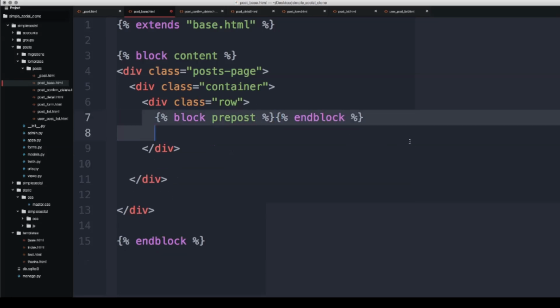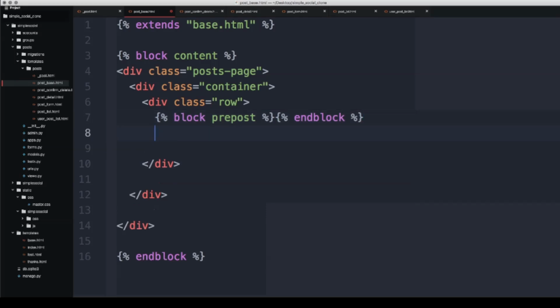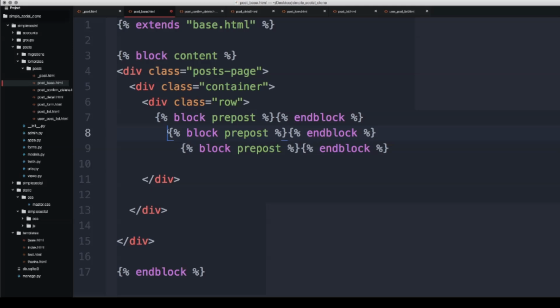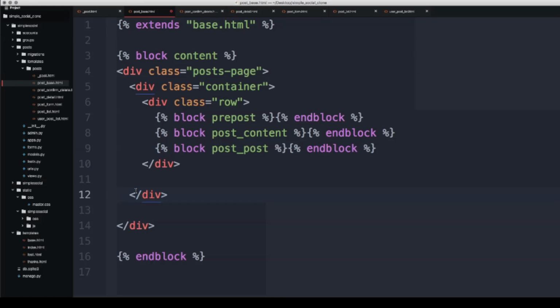So here, pre-post, and then I am just going to delete this blank space and copy and paste this. This could look really familiar to you after we did the group base. So pre-post, and then this is going to be called post_content, and then we'll call it post, kind of weird. This post content and post, it's kind of weird, but I will explain it. That's basically all we have to do with the post_base.html file, just like we did with the group base HTML file earlier.